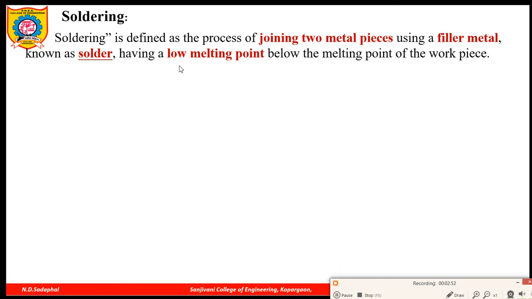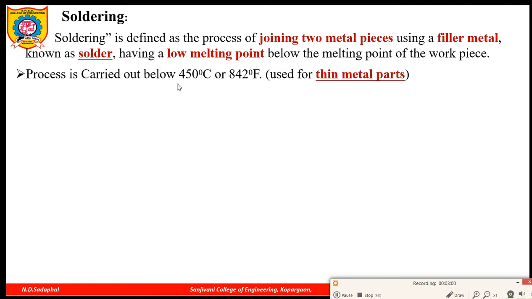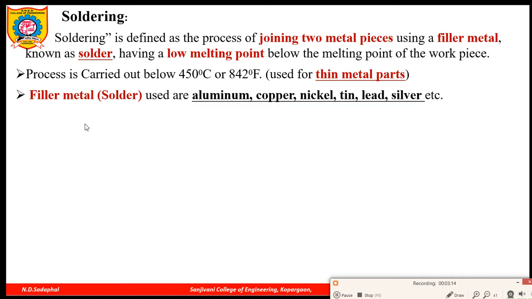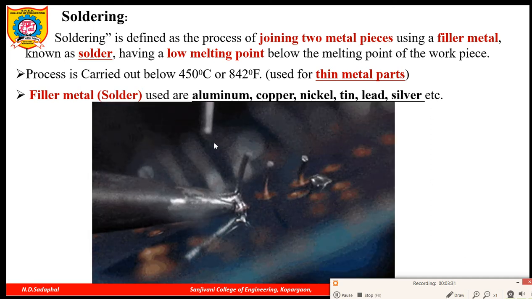Generally the melting point of solder is very low. The temperature range used in soldering is generally up to 450 degrees Celsius, which is also equal to 842 Fahrenheit. Generally this soldering process is used for thin metal parts. The filler metal used in the soldering process is called solder. Solder is made up of aluminium, copper, lead, tin, nickel or silver. These materials we can use as a filler metal, which is also called solder.